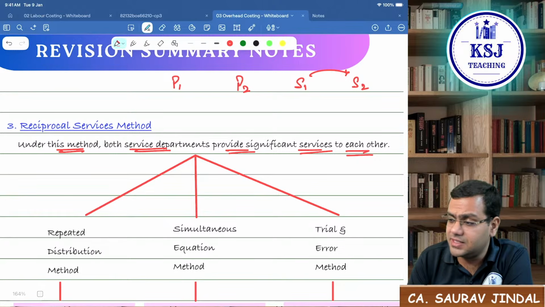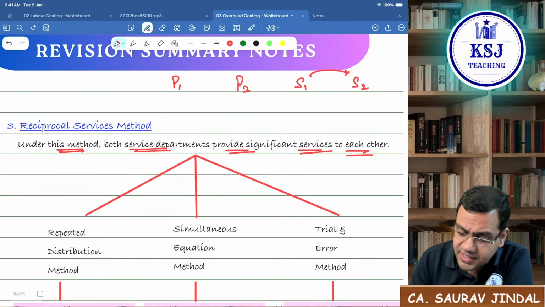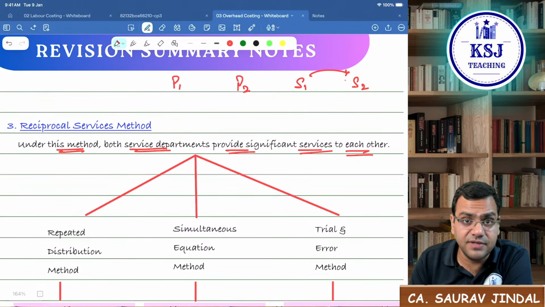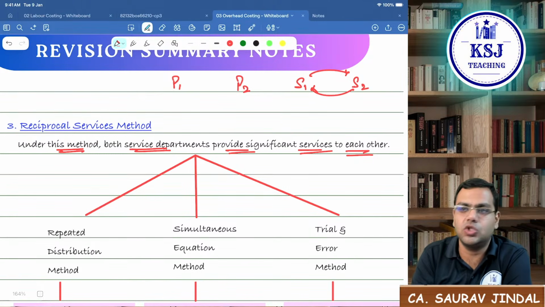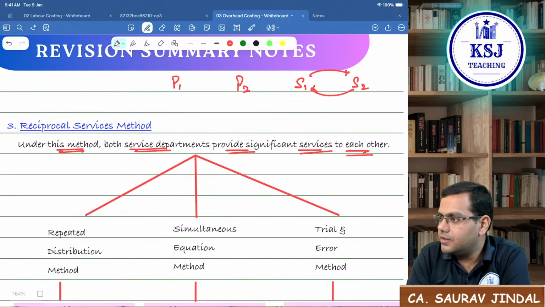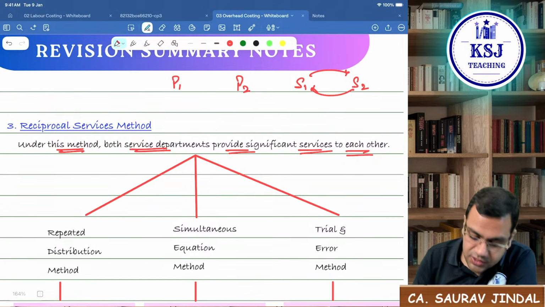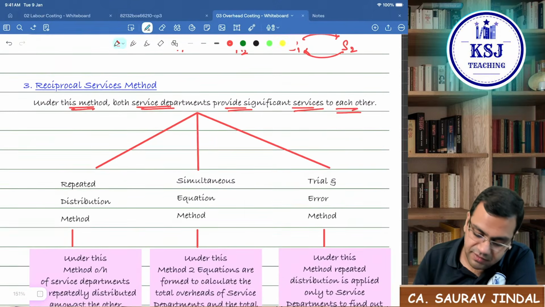But in this case, S1 is providing services to S2 and, at the same time, S1 is taking the services from S2. Clear? So both of them are providing significant services to each other. This is known as the reciprocal services method.